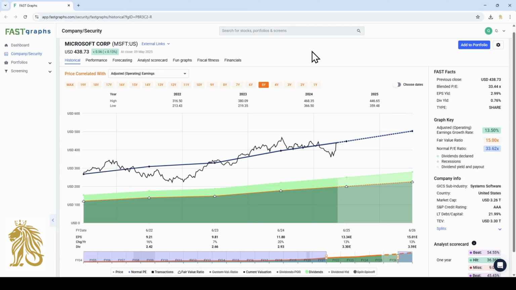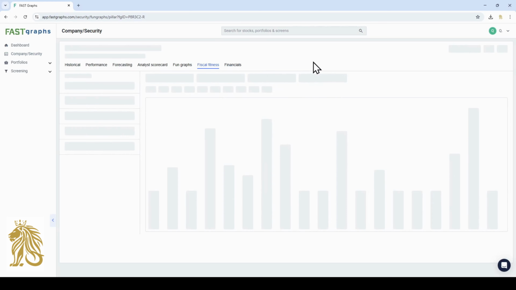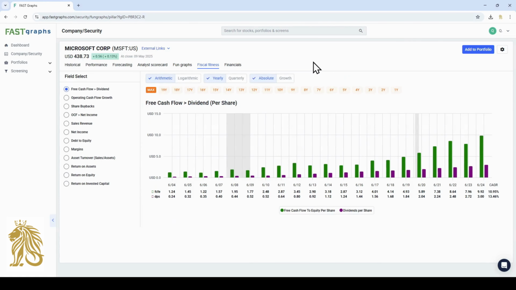Let's have a look at their fiscal fitness. We can see here that Microsoft is a very strong company. They have been increasing their free cash flow year by year. There's also a large difference between the free cash flow shown in green and the amounts of dividends they are paying out. So they could actually easily pay out more dividends.